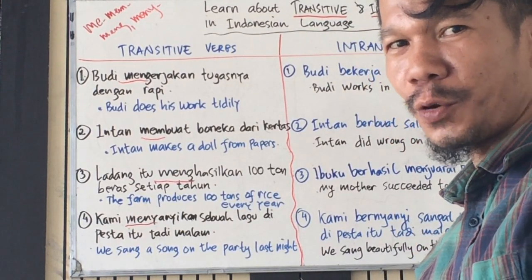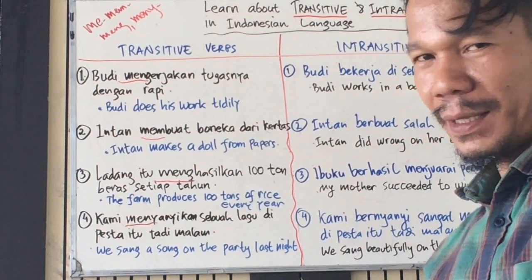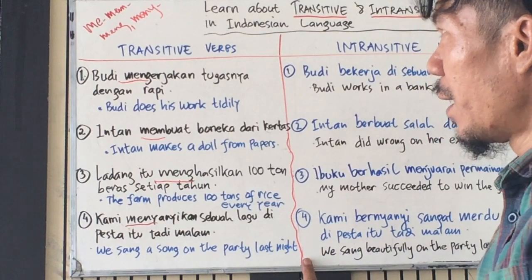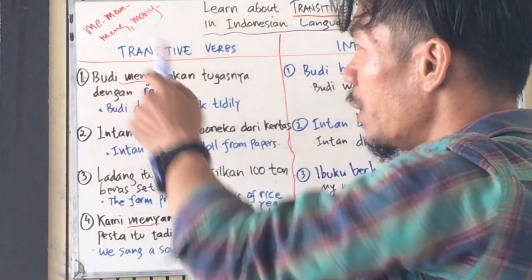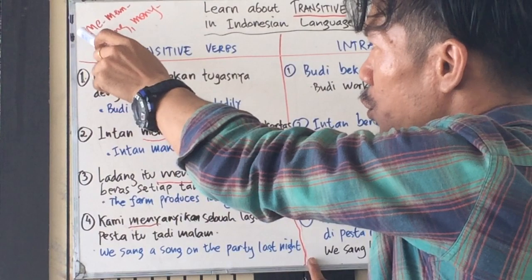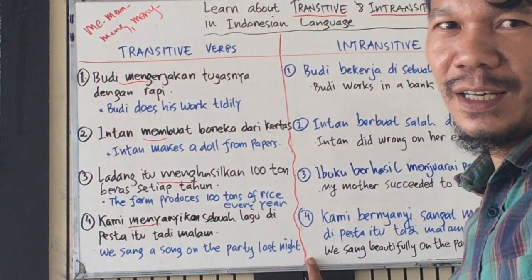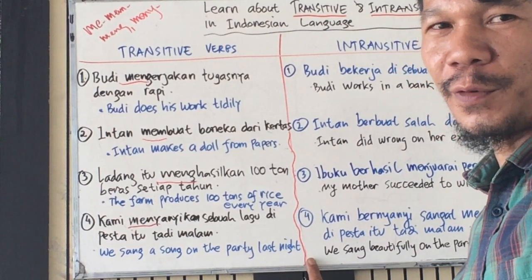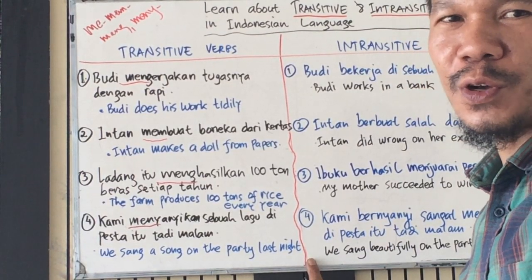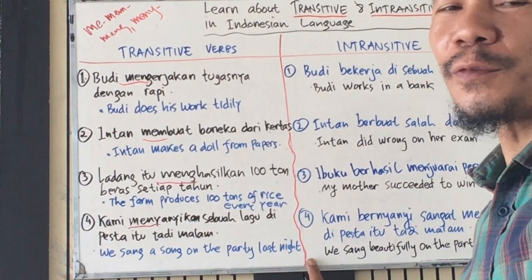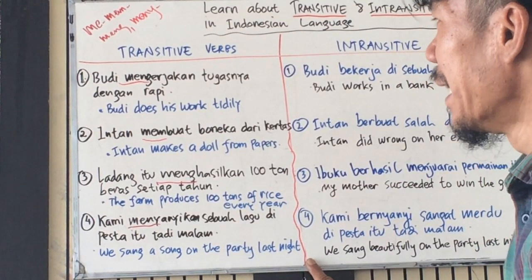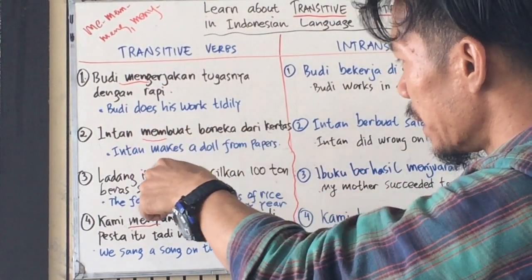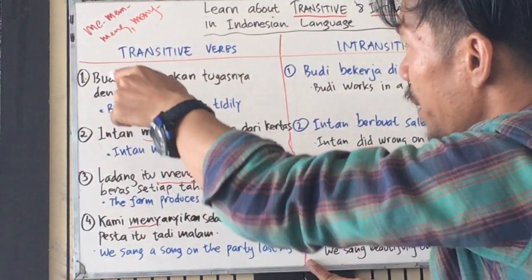Please look at my explanation about verbs in Bahasa Indonesia on my YouTube playlist, so you can study from there and know how to differ between when we use me, mem, meng, and menye. It depends on the root word, the root of the verb, and also on the first letter of the root word. So we study here meng, mem, meng, menye, and sometimes me.